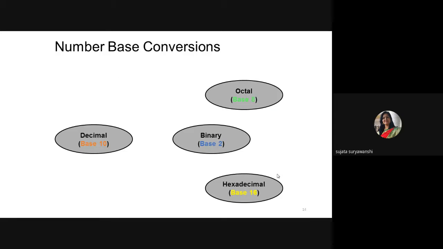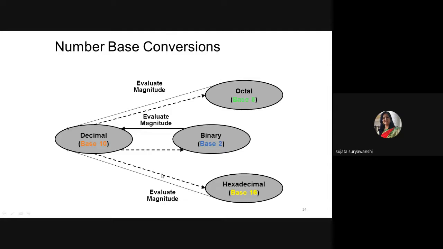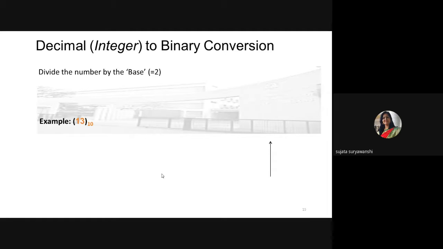After that, how to convert one number system into another number system. Here, 4 different number systems are there. We can convert decimal into octal, decimal into binary, decimal into hex, or octal to hexadecimal, octal to binary, octal to decimal, like this also. Let's see how to represent and convert them right now.